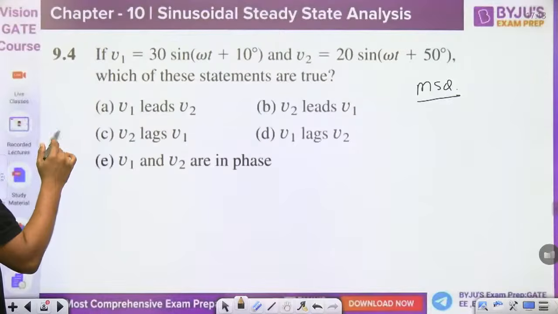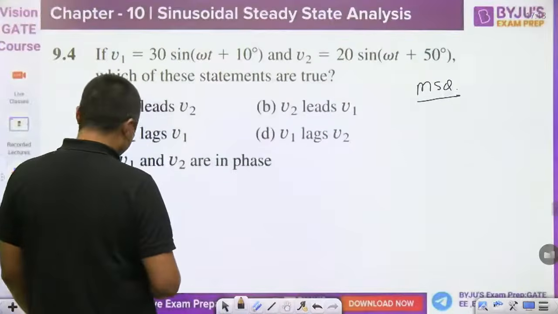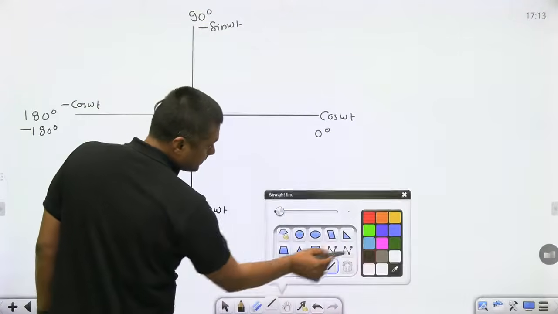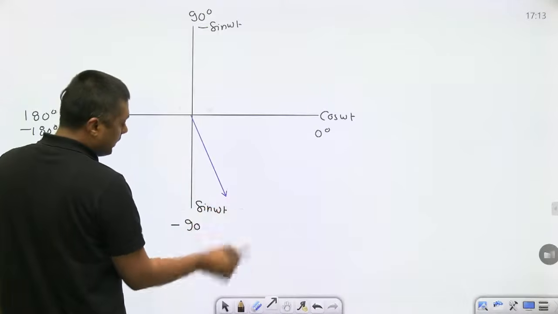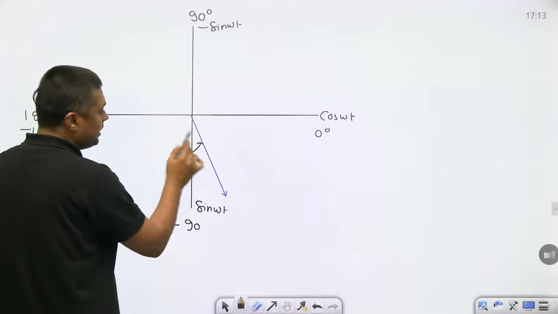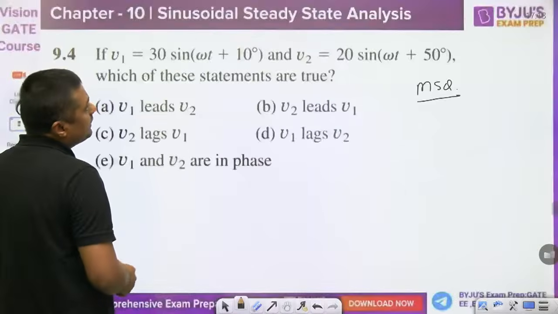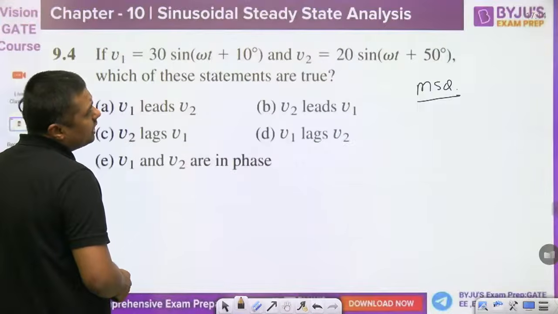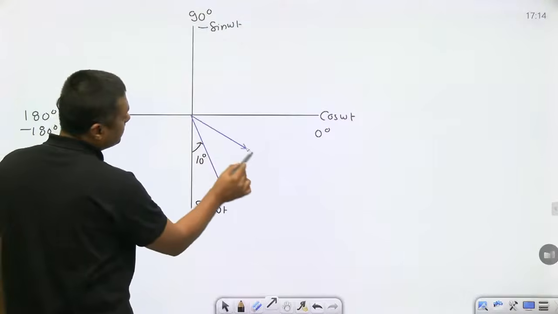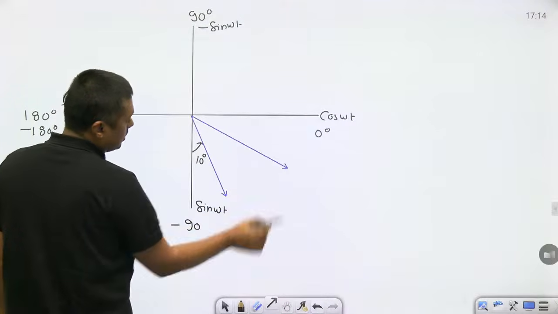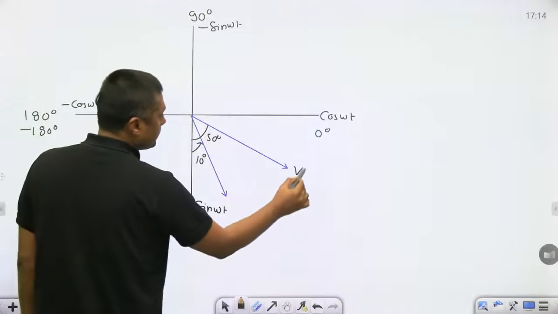Now what is written here? Sine of omega t plus 10 degree. Then in phasor you can represent it by this one. 10 degree positive means it will go in an anti-clockwise direction. This is the 10 degree. So this is the phasor 10 degree. Then second one is 20 sine of omega t plus 50 degree. So 50 degree means that is the 50 degree. This is the V2. This is the V1.